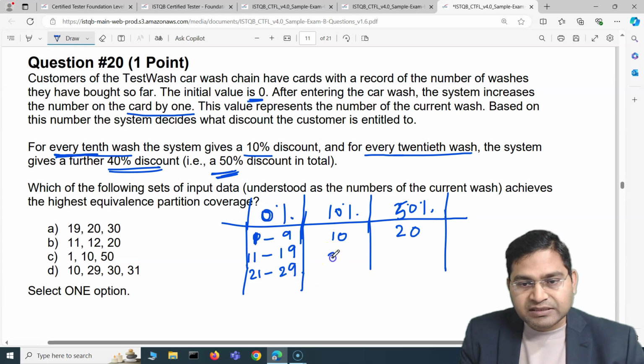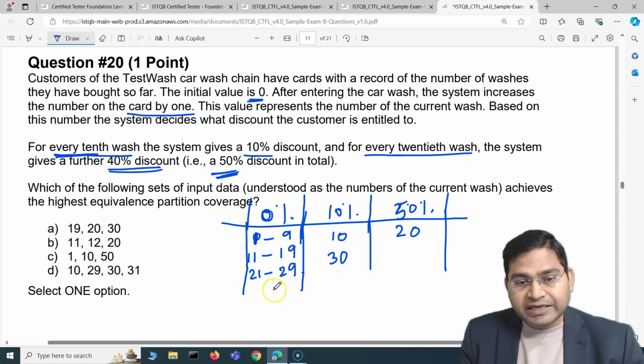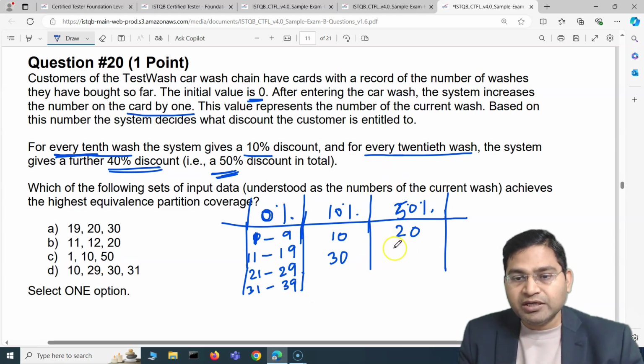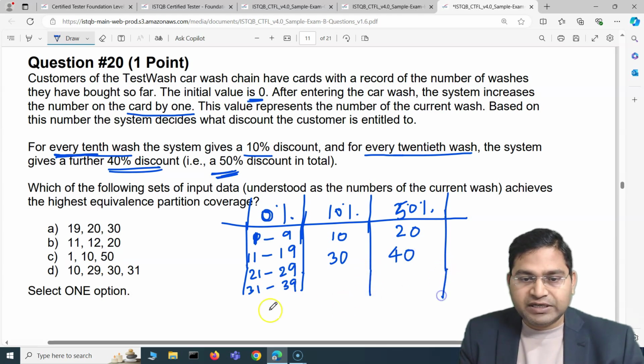As soon as it reaches the 30th wash, that means another 10 washes, so again 10% on the 30th wash. Then again 31st to 39th is 0%, right? And as soon as it's 40th, that means every 20th, so every 20th twice is 40. So that is again a 50% discount, right? That's how you have to figure this out.